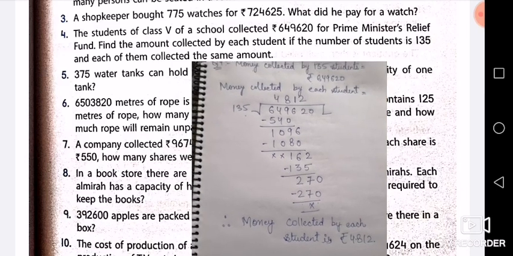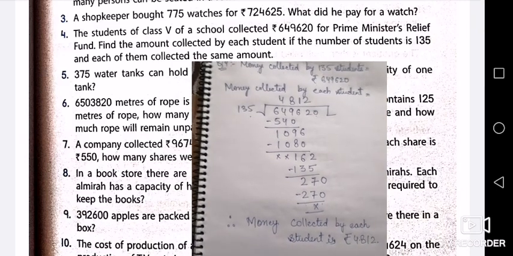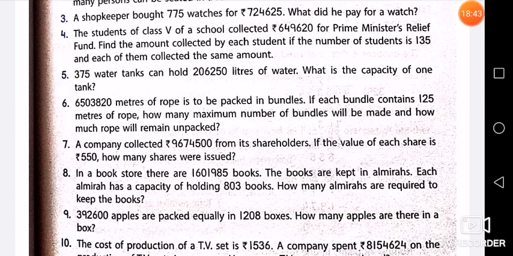Okay. Now we'll move to the next question. Now question number 5. 375 water tanks can hold 2,06,250 liters of water. What is the capacity of one tank?